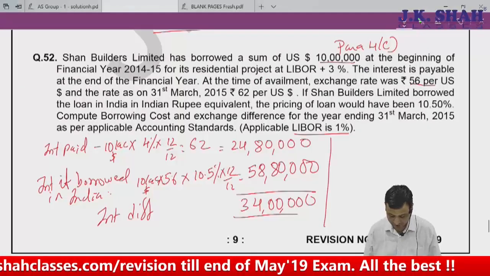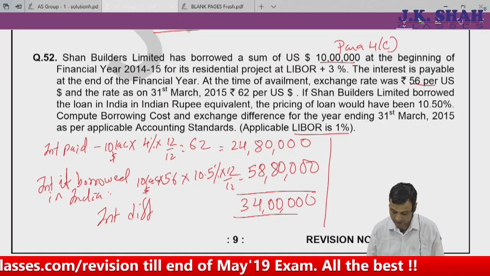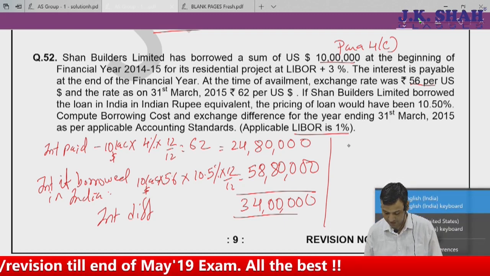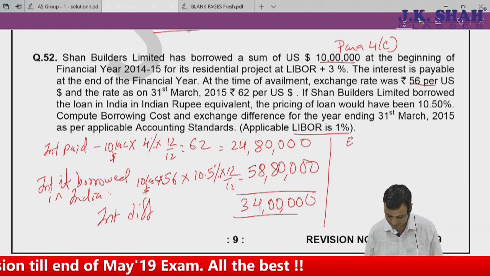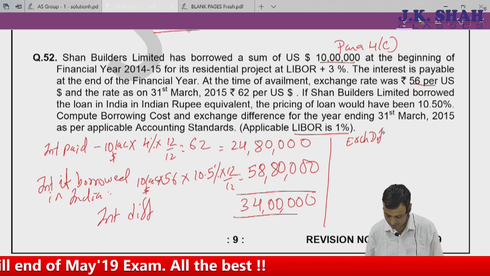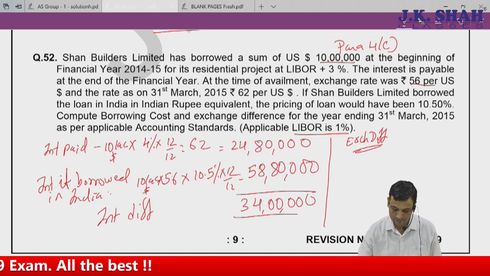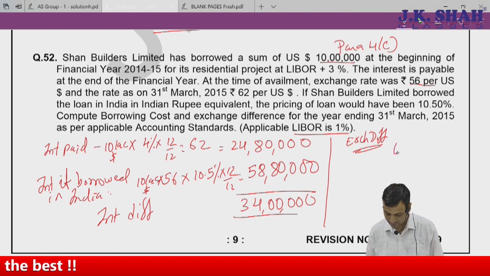Now what is my exchange difference? I borrowed 10 lakh dollar at 56, today it is 62. So my exchange difference is 6 rupees. 10 lakh dollar into 6 rupees, 60 lakhs. 60 lakhs is my exchange difference.